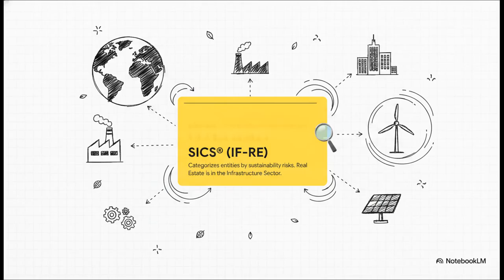So where does real estate actually fit into the global economic picture? Under the Sustainable Industry Classification System, or SICS, entities are categorized based on their specific sustainability risks. And notice that real estate doesn't just sit on its own little island. It's firmly categorized right inside the broader infrastructure sector, utilizing the specific SICS code IFRE. Which makes perfect sense, right? Buildings are the physical backbone of our economy. They're the infrastructure where we live, work, and manufacture. Their efficiency directly impacts the entire infrastructure landscape.